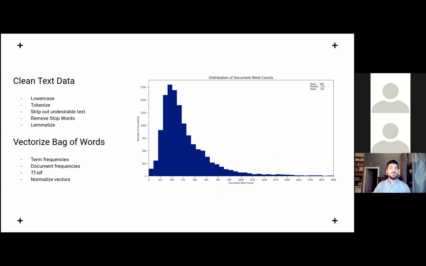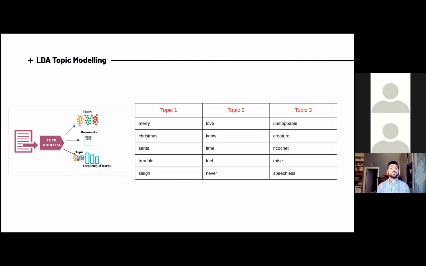I chose topic modeling for the lyrics to find out what these songs were about. LDA stands for latent Dirichlet allocation, and it's a type of topic modeling algorithm. The purpose of LDA is to learn the representation of a fixed number of topics, and given this number of topics, learn the topic distribution that each document in a collection of documents has. On the right, you can see some of the topics in my documents.